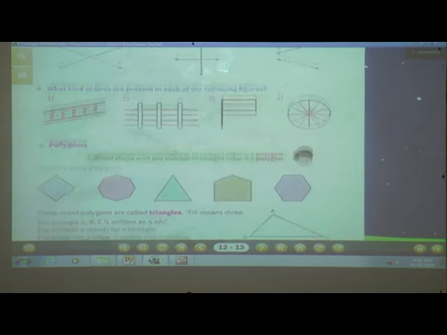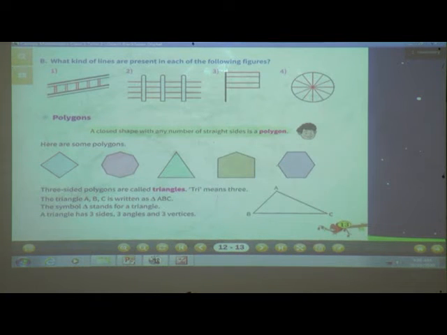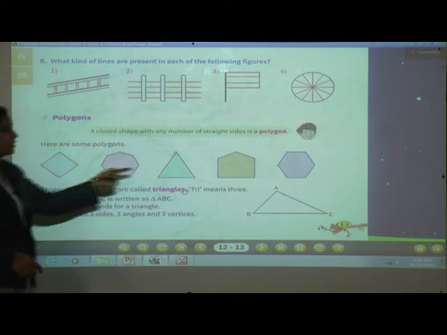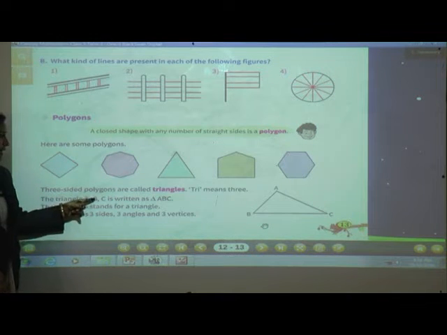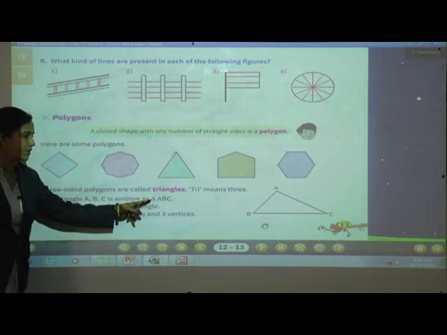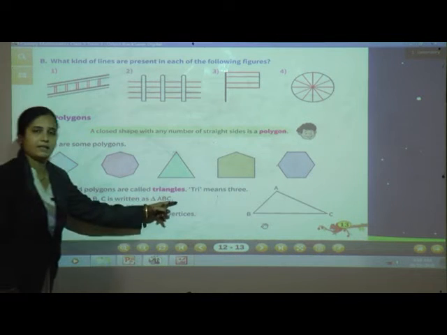Okay, now polygons. A closed shape with any number of straight sides is called a polygon. See, here are some polygons you can see. Now three-sided polygons are called triangles. Tri means three. The triangle ABC is written as the triangle sign and ABC.